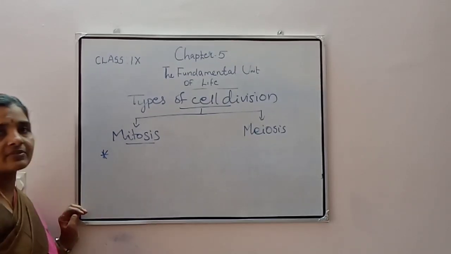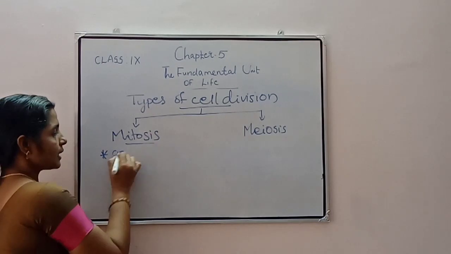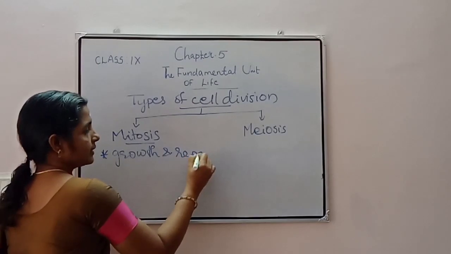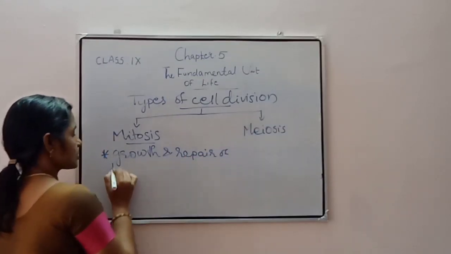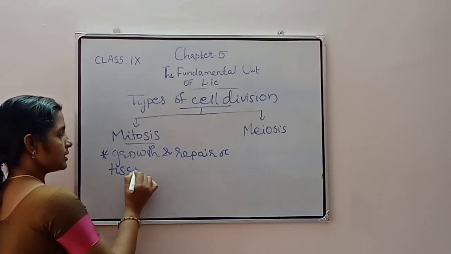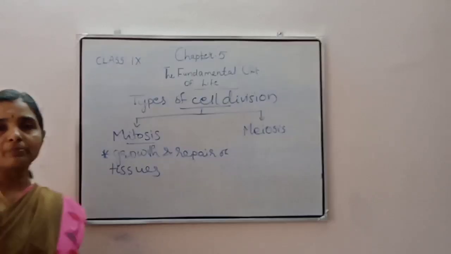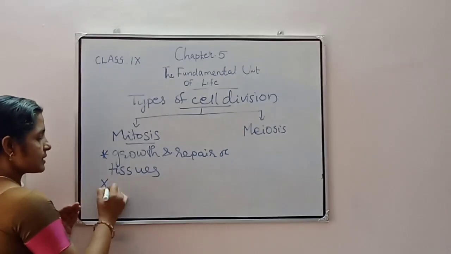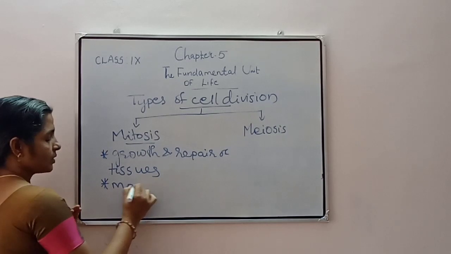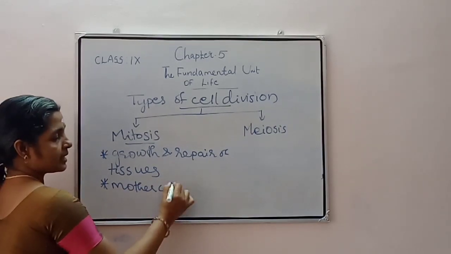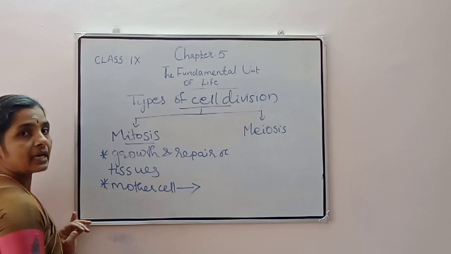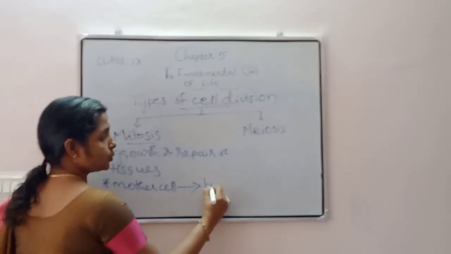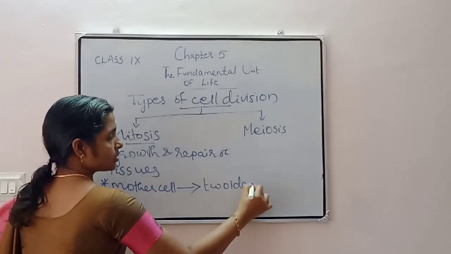Mitosis, this type of cell division is needed for the growth and repair of tissues. So why is this mitosis needed? For the growth and repair of tissues. And in this mitosis, you can see that a mother cell, or we can say a parent cell, divides and produces two identical daughter cells.